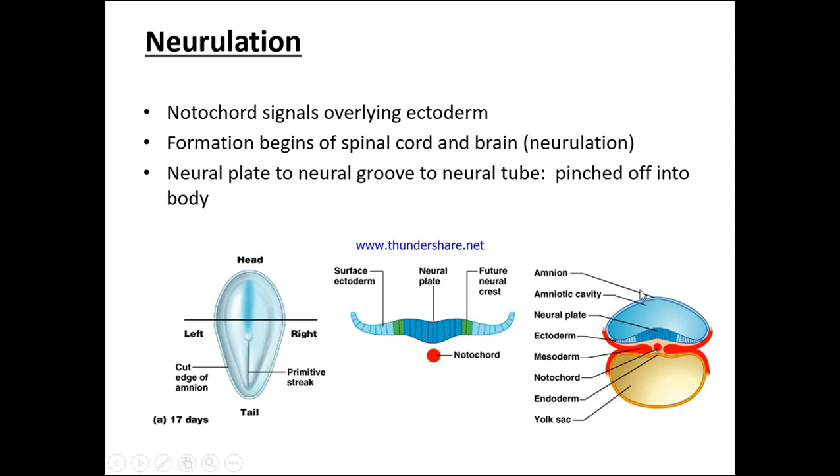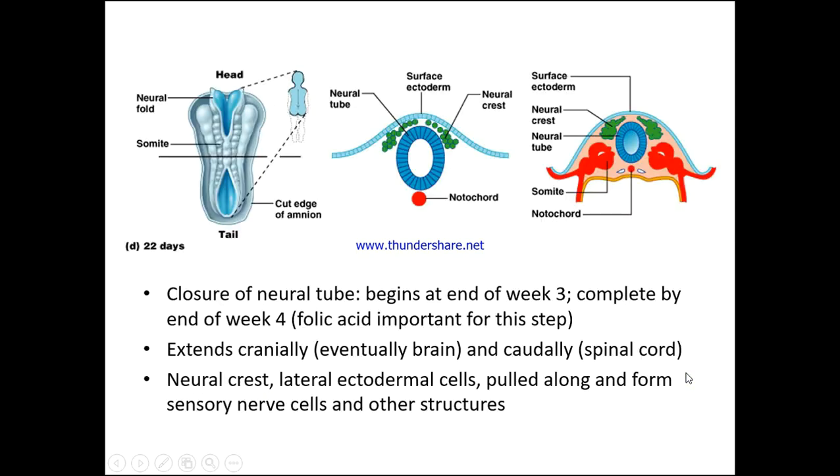And here we can see the amnion, the amniotic cavity. We have the neural plate, we have the ectoderm and the mesoderm in the middle, and of course we have the notochord and the endoderm posteriorly, and the yolk sac, which are all going to eventually fuse in.